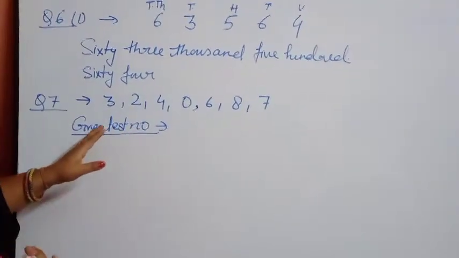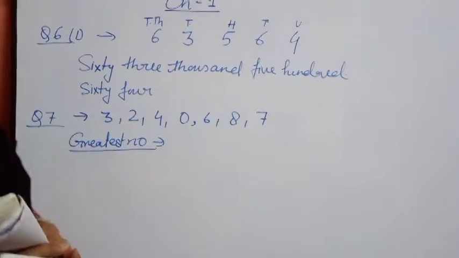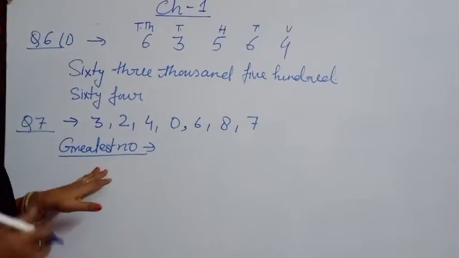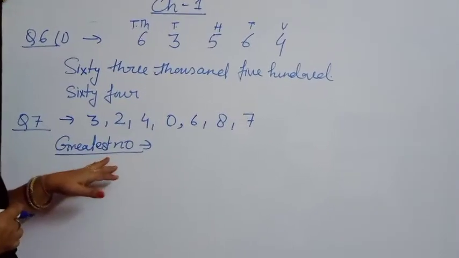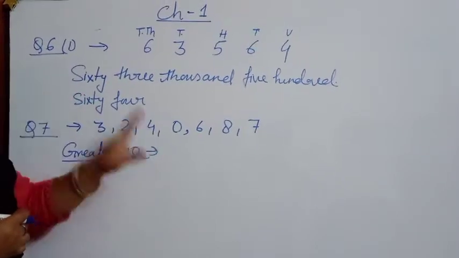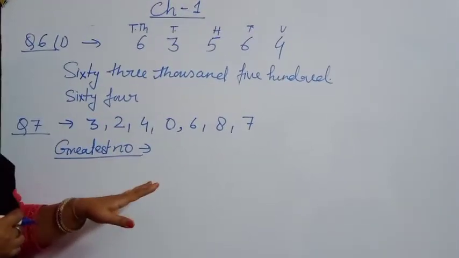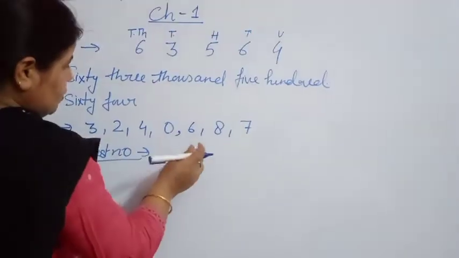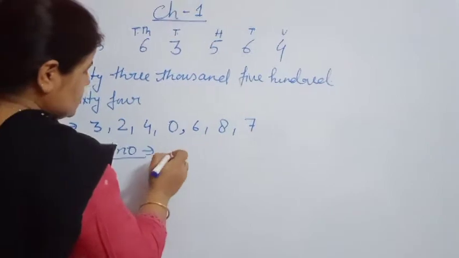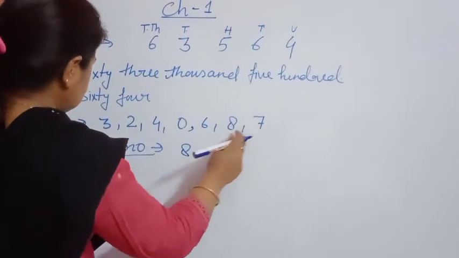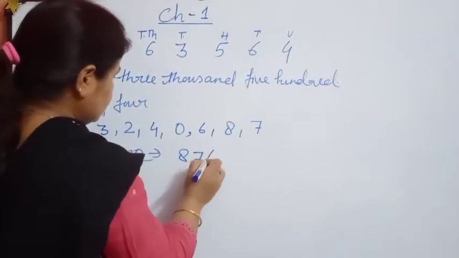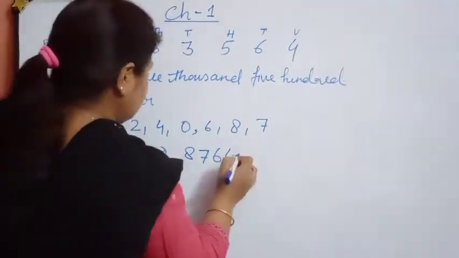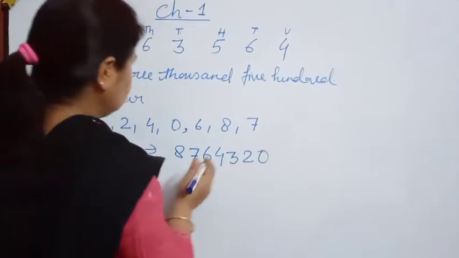Arrange them in descending order, so the greatest digit comes first. First is 8, then 7, then 6, then 4, 3, 2, 0. That will be your greatest number.